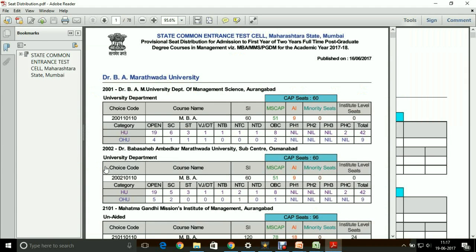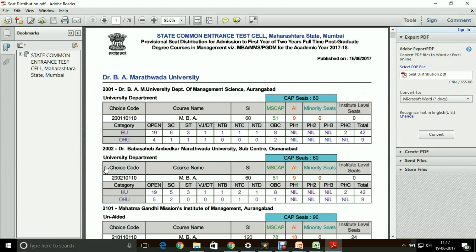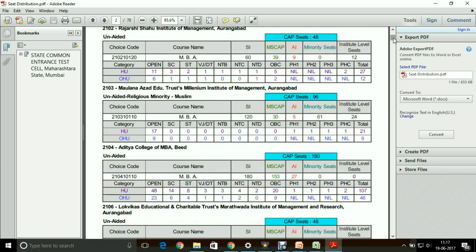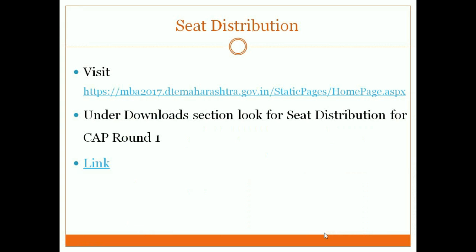Now it will give you seat distribution for various colleges. All the colleges in Maharashtra, it will give you the seat distribution. Generally, you type Jamnalal Bajaj or other institutes in Mumbai, and you'll get the seat distribution for those institutes. So all institutes of one particular city you'll find together. Now let's see the different types of institutes which I discussed, and see the seat distribution under those institutes.